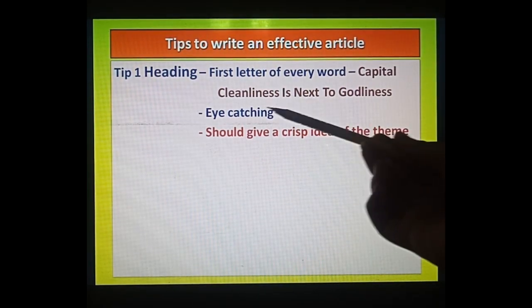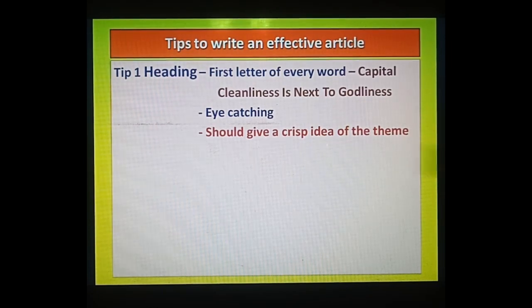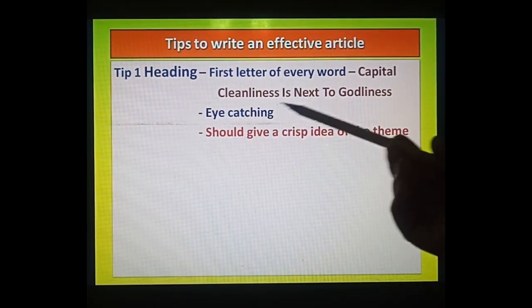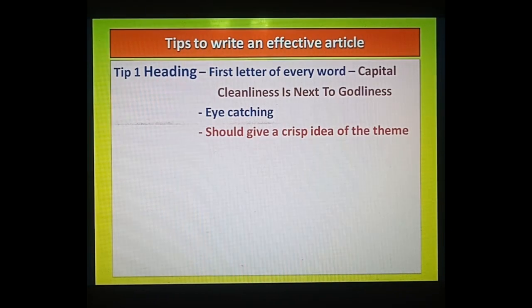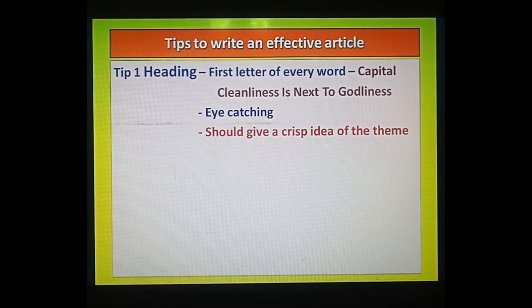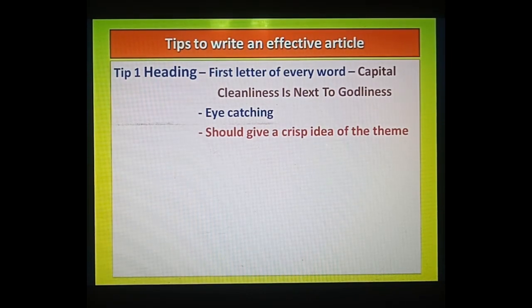Means now by this line only, are you understanding what our letter, what our article will be? We are understanding definitely that in this article we are going to talk about cleanliness, okay, so it's very much clear. So whatever heading you are writing, by this heading you have to give the idea on which topic we are going to talk further. Okay.